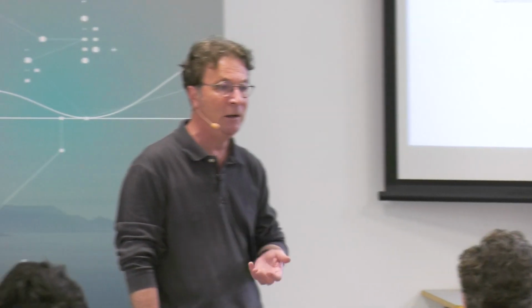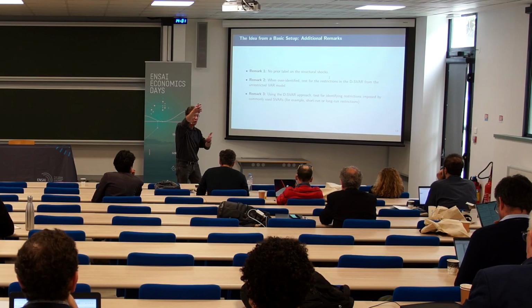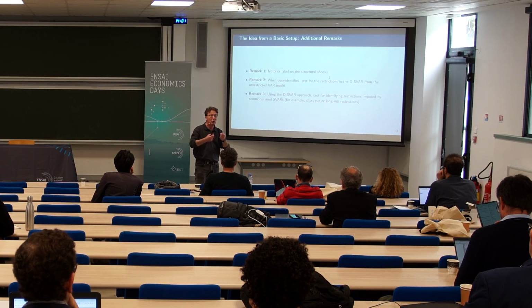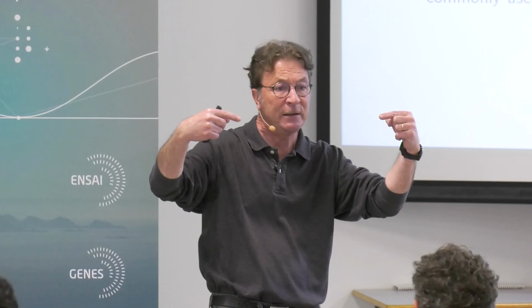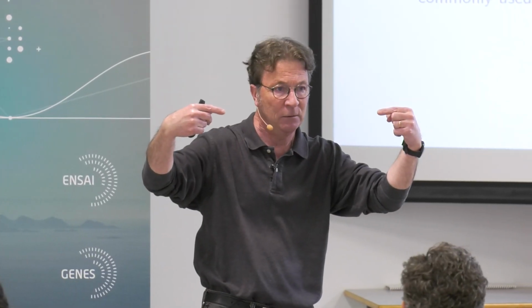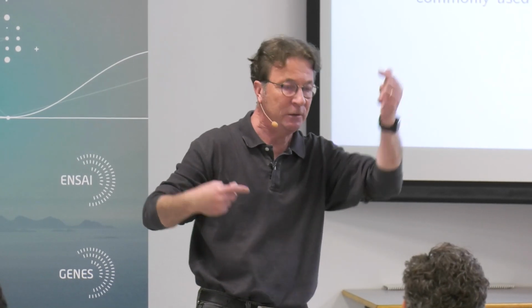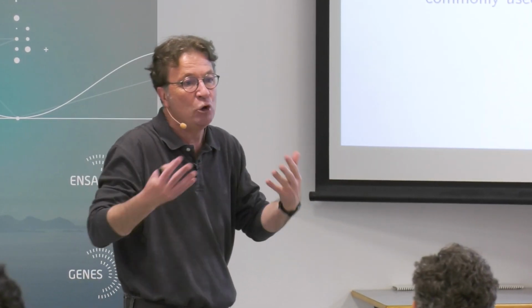Or, for example, in your paper on monetary policy shocks, in small VARs, monetary policy shocks are the only shocks that change the monetary policy rate on impact, not output, not inflation, and so on. But it's an endless discussion.